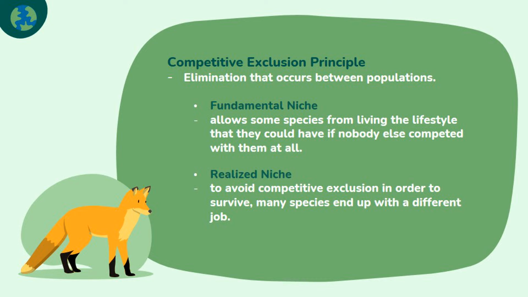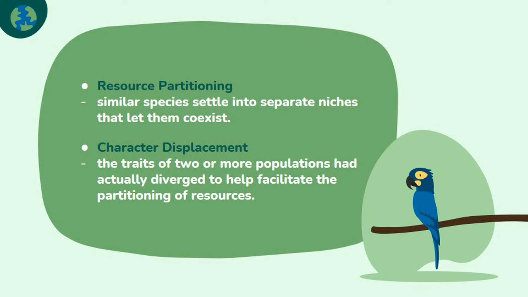Instead, because of the need to avoid competitive exclusion in order to survive, many species end up with a different job, and that's called a realized niche. When similar species settle into separate niches that let them coexist, the phenomenon is known as resource partitioning.